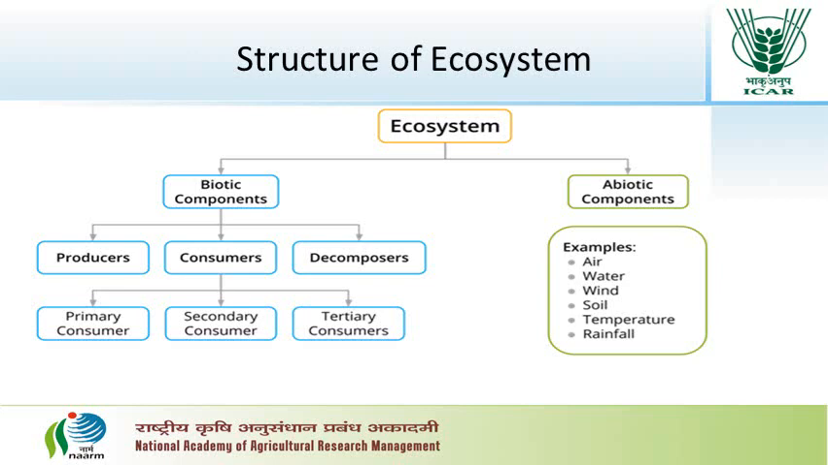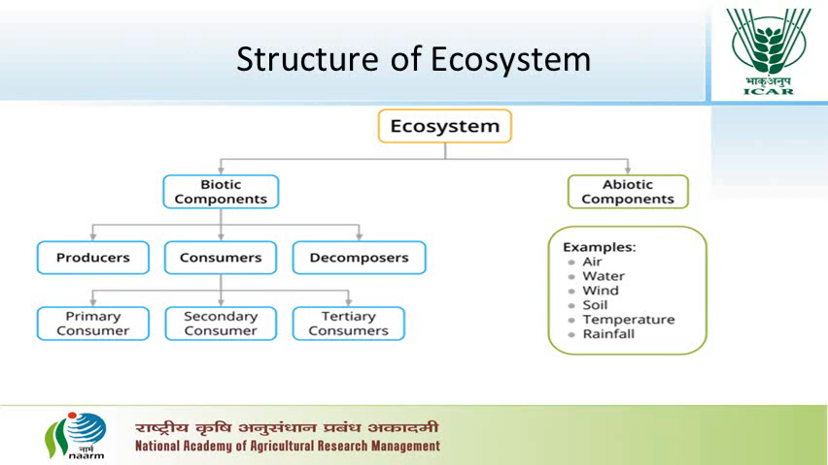Producers are the green plants and known as autotrophs, which make their own food from the compounds that are obtained from the environment. The consumers are the heterotrophs, which get their energy and nutrients by feeding on other organisms. The decomposers are the bacteria and fungi which recycle organic matter in the ecosystem by enzymatic decomposition.